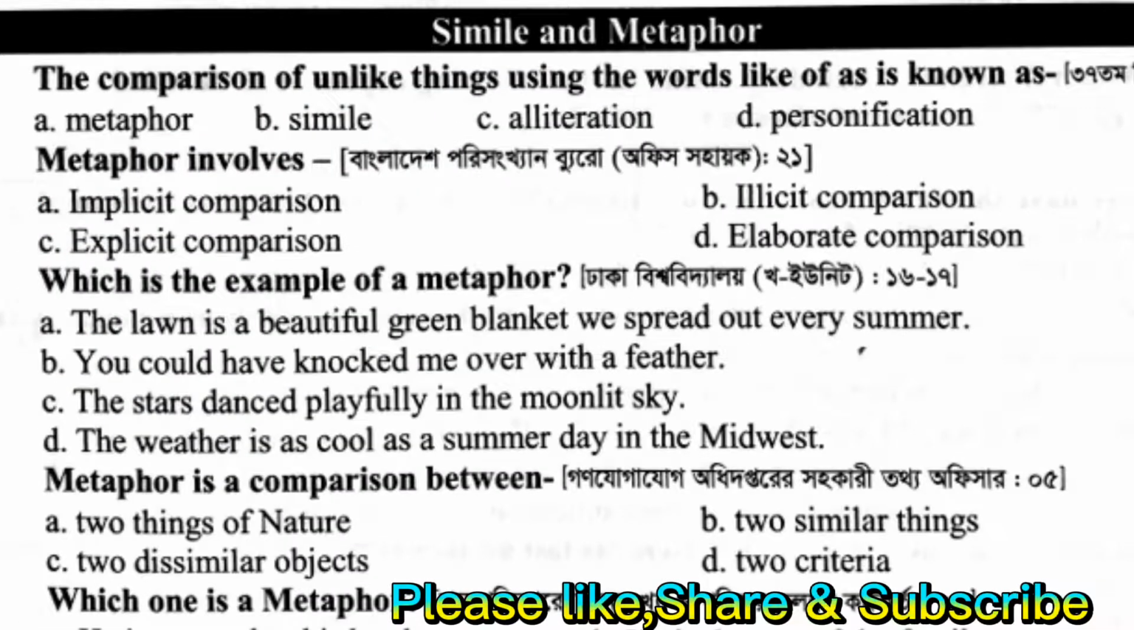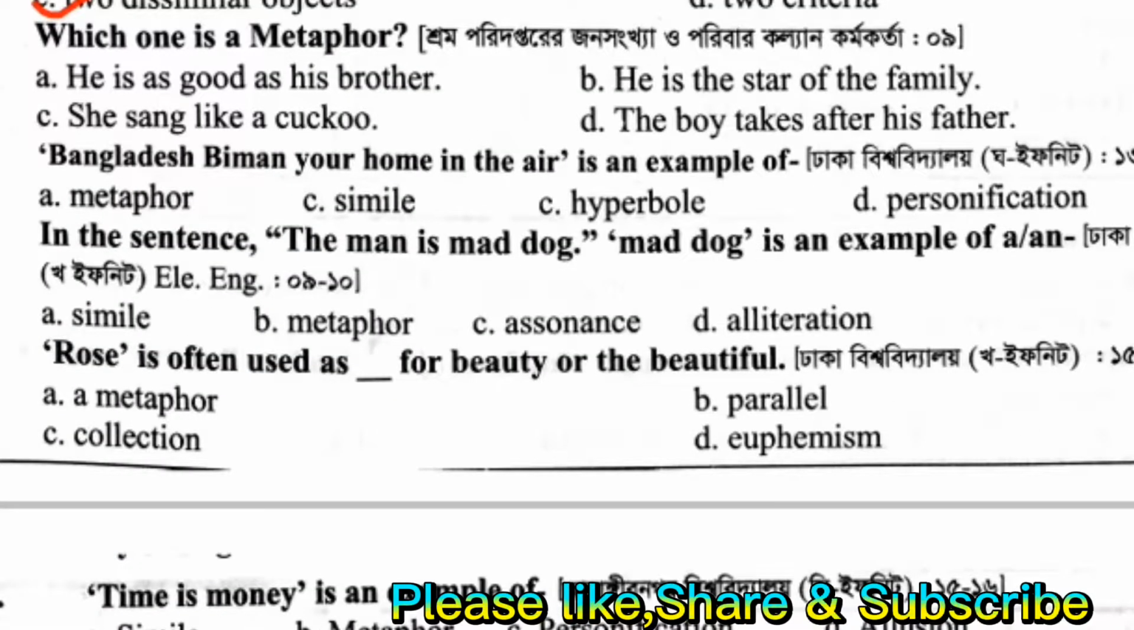The comparison of unlike things using the word like or as is known as simile. Metaphor involves implicit comparison. Which is the example of a metaphor? The lawn is a beautiful green blanket we spread out every summer. Metaphor is a comparison between two dissimilar objects. Which one is a metaphor? He is the star of the family.